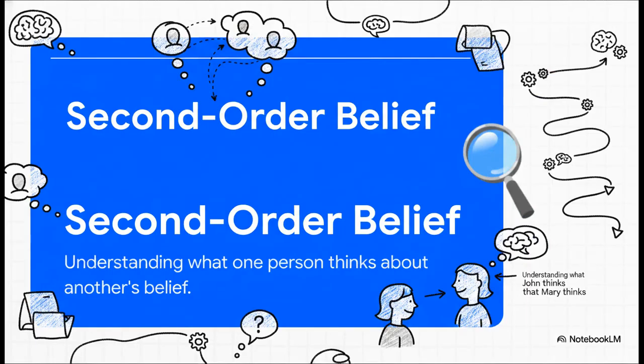That beautifully illustrates a basic TOM deficit, but the theory actually goes deeper, because as we grow up, our social cognition becomes way more complex. Around age 7 or 8, typically developing children achieve what's called second-order false belief understanding. This is a layered belief. It's understanding what John thinks that Mary thinks. It's quite complex. And research shows that autistic individuals often struggle significantly with this higher-order TOM reasoning, sometimes developing it much later or sometimes not at all.